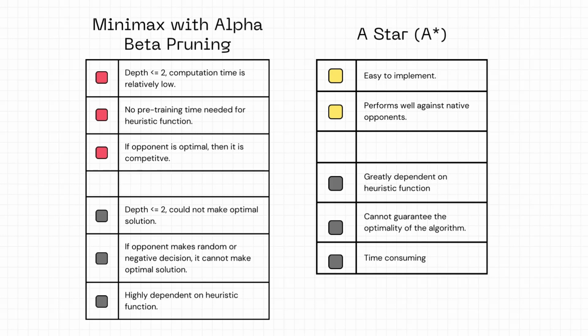We also deploy A-star algorithms. Our implementation of f-value will be the corresponding scores of each state plus the heuristic value. This algorithm is easy to implement and it performs well against naive opponents such as random opponents. However, the main challenge of both minimax and A-star algorithms is how to design an efficient domain-specific heuristic function.